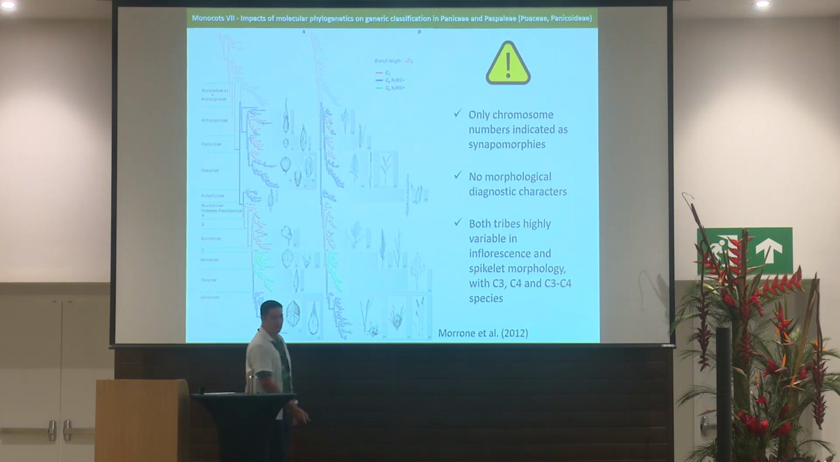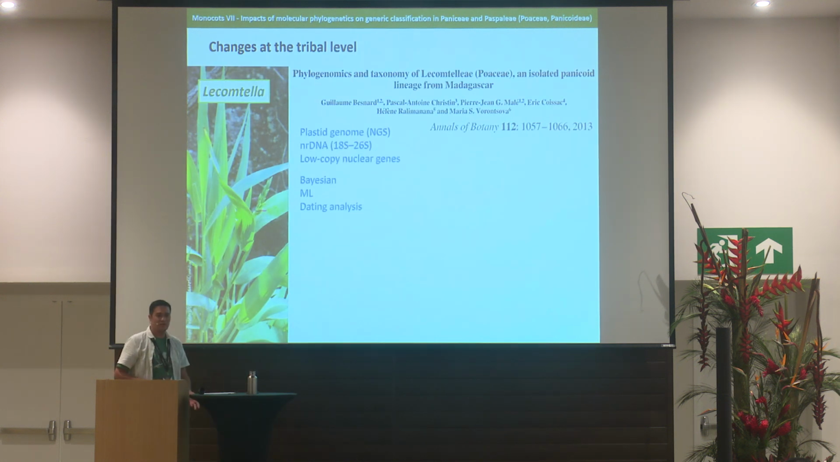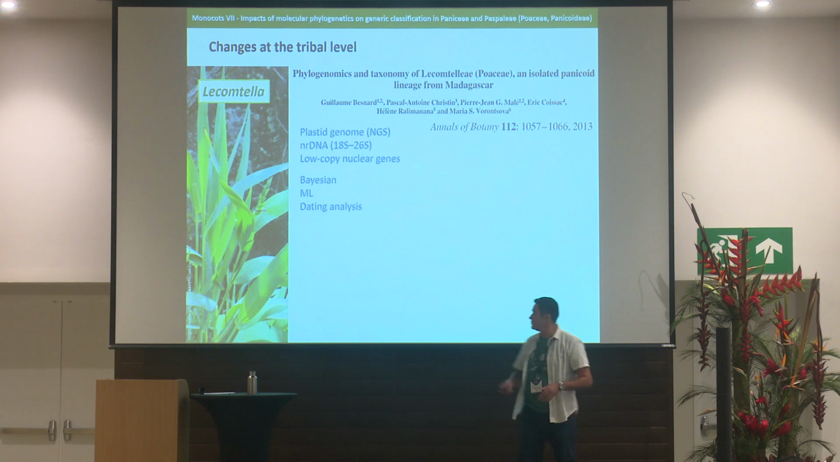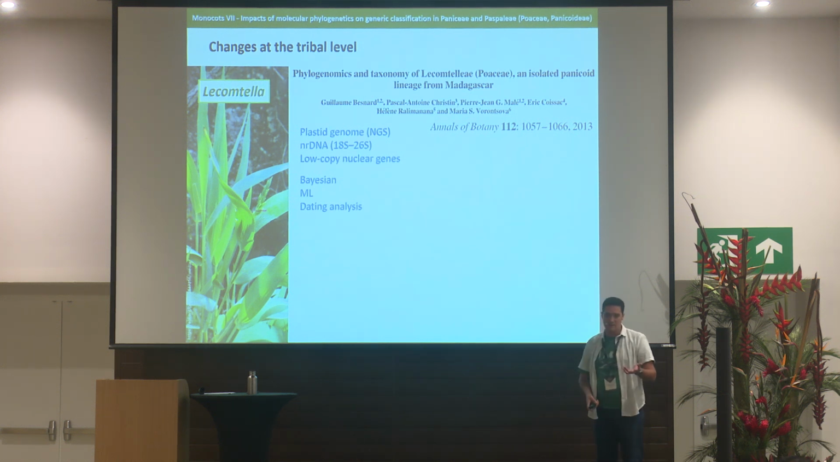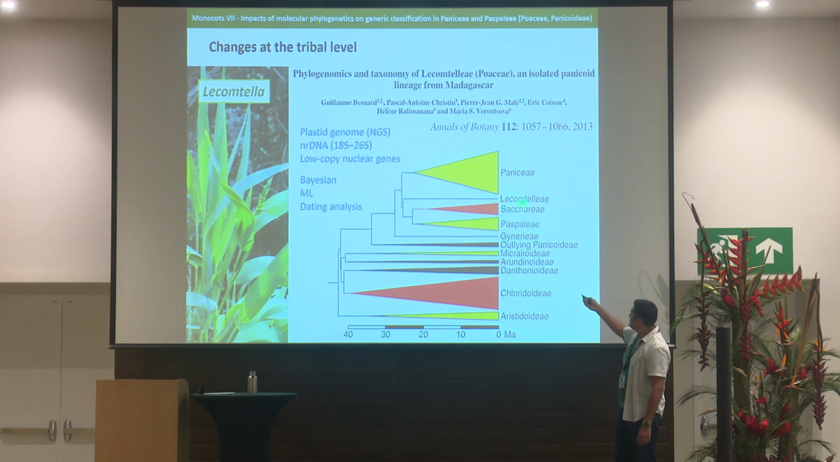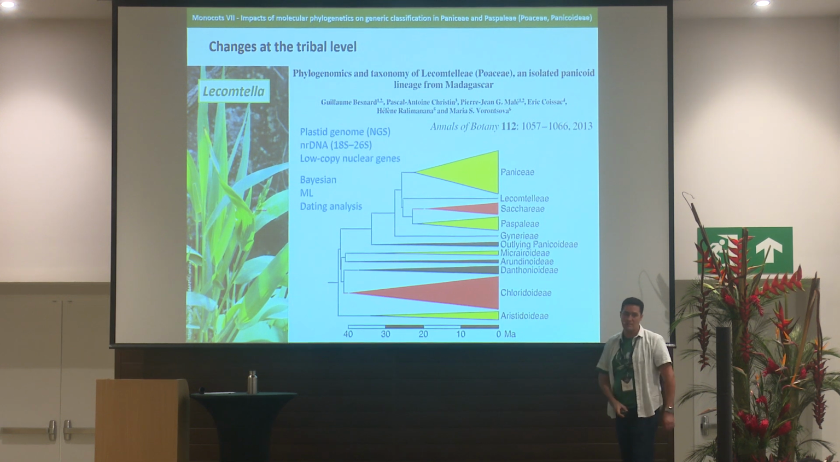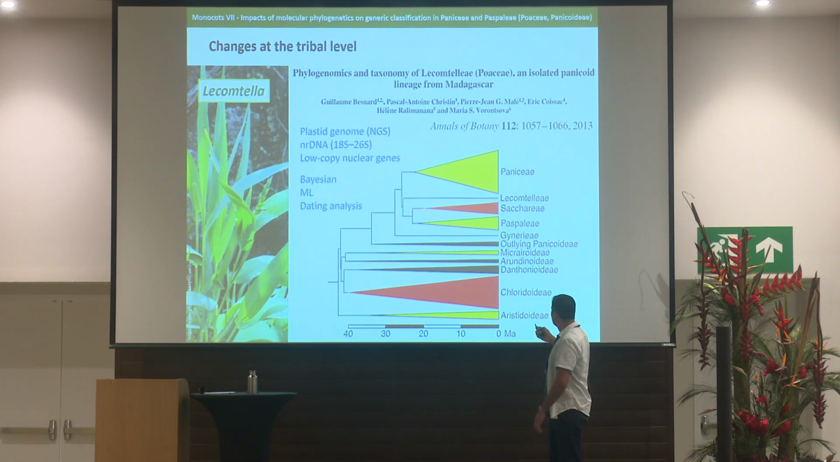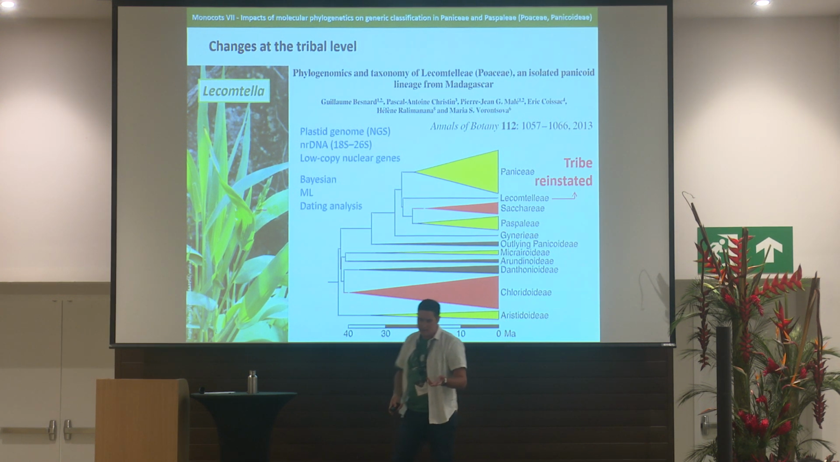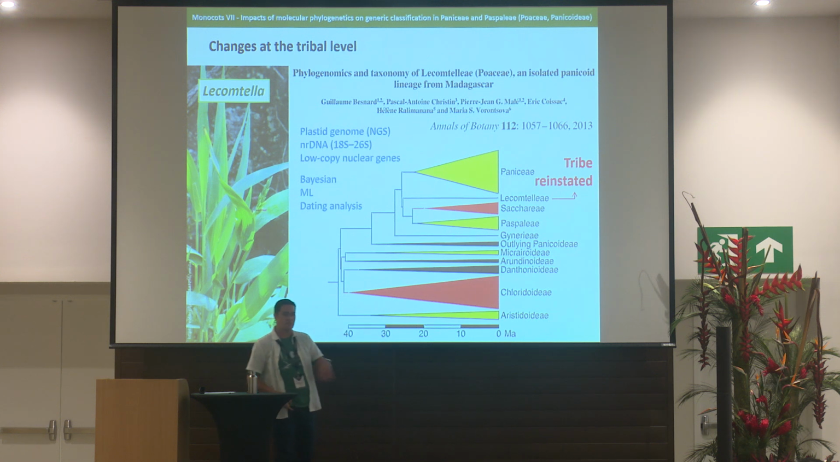So, well, it's complicated. And another change at the tribal level is about the genus Lecomtella, an endemic bamboo-like grass, a very strange one, that was placed in Paniceae earlier. And Besnard and collaborators published in 2013 this study based on NGS, where they show that Lecomtella comprises a monotypic lineage that is sister to the clade including Paspaleae and Andropogoneae plus Arundinelleae, here represented by Sacciolepis. So based on this, tribe Lecomtelleae was reinstated. So that reaches where we are now.